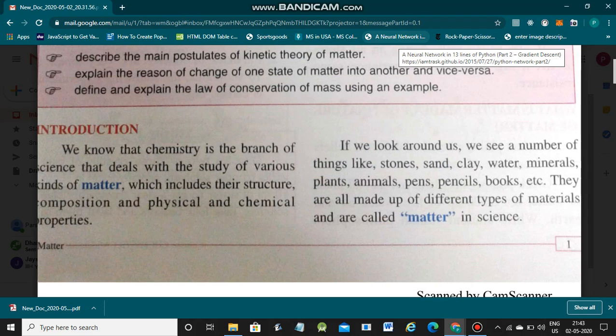Now if you look around everywhere, you see so many things. कौन सी चीज़ देखते हैं आप? Stones, sand, clay, water, minerals, plants, animals, you see everything, pen, pencil, books etc. They are all made up of different types of materials. They all are called matter in science. Everything, that is books, stones, clay, plants, animals, even you human beings, so everything is included in matter.